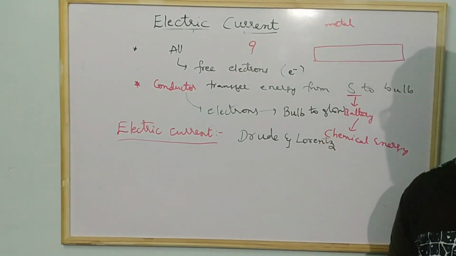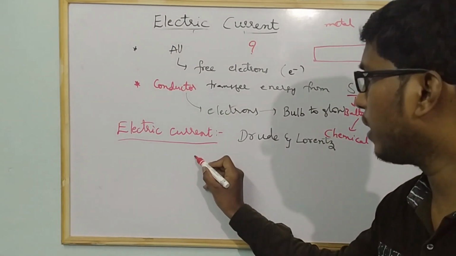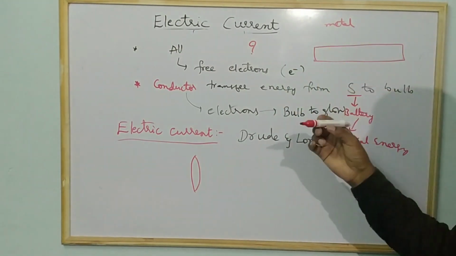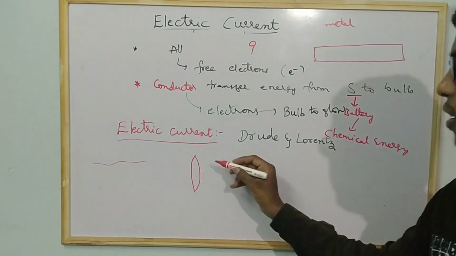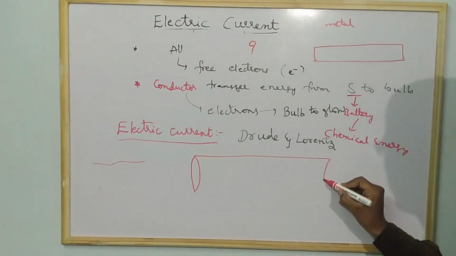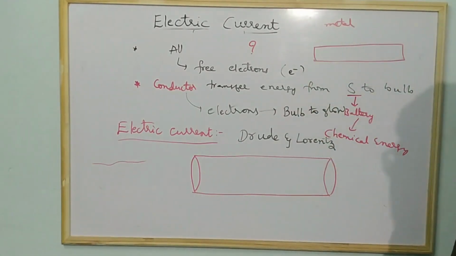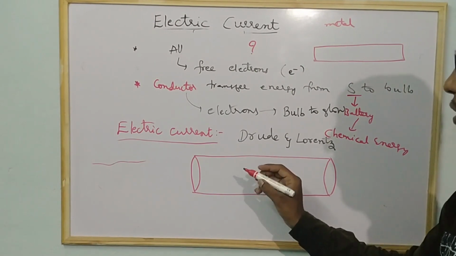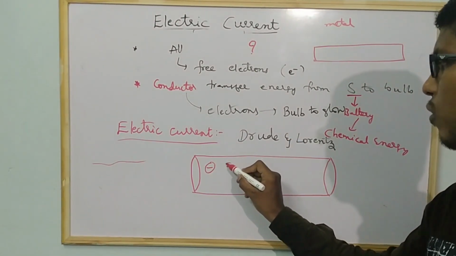These two scientists proposed that the conductor, assume that this is a conductor, a copper wire. You know the wire. So assume that this is a wire. If I enlarge the wire, if I zoom in, what happens? Assume that this is the structure of the copper wire. They propose that conductors, like metals, consist of a large number of free electrons.